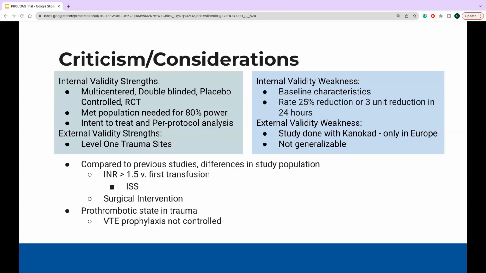Another difference compared to previous studies is that the ISS scoring is higher in this patient population. Despite having a higher ISS, only 25% of this population had a PTR greater than 1.5. So this would indicate either that the study population had less profound coagulopathy despite having higher injury severity, or potentially greater deaths excluding them from the PTR analysis, or surgical stopping of the bleed earlier and leading to